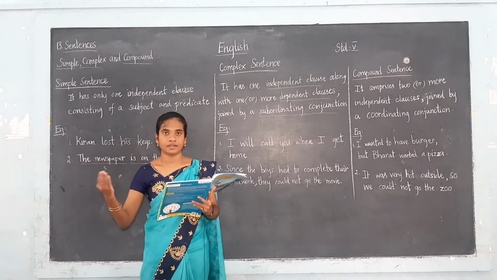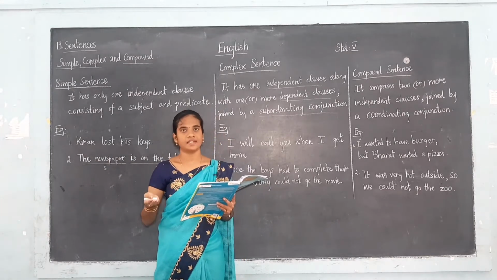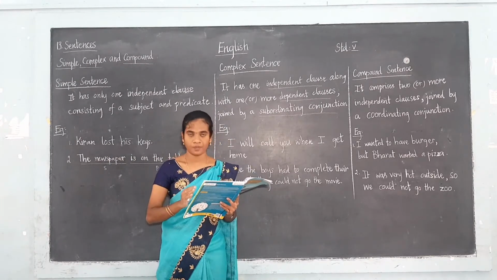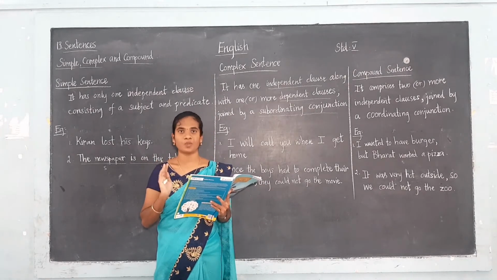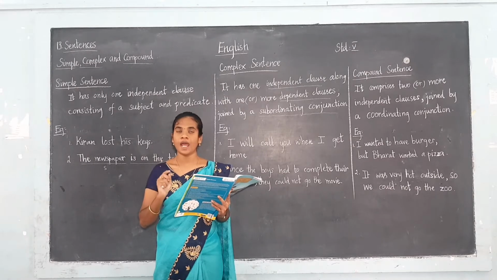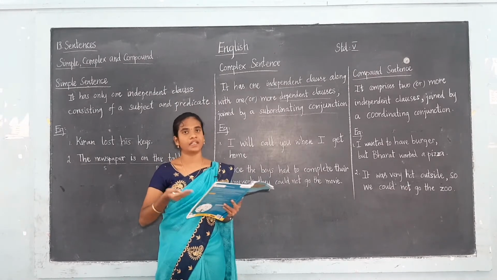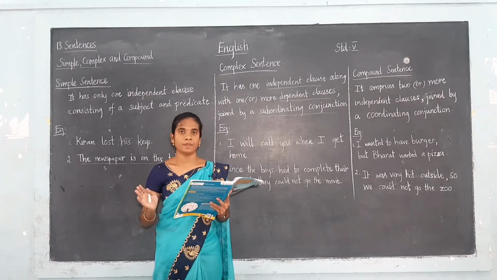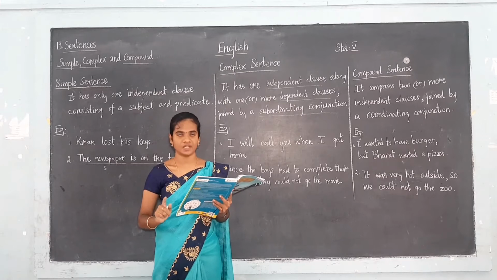The dependent clause may come at the starting of a sentence, or it may come at the last. It does not matter, but it should always start with the subordinating conjunction.